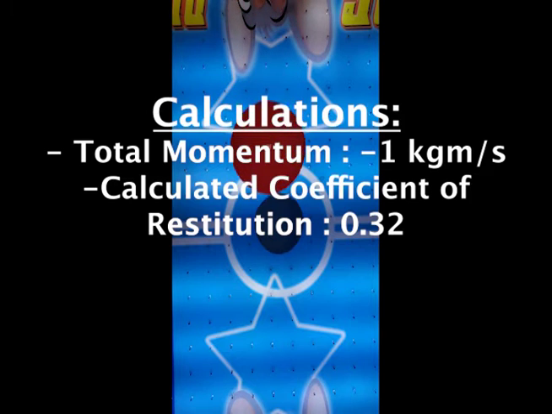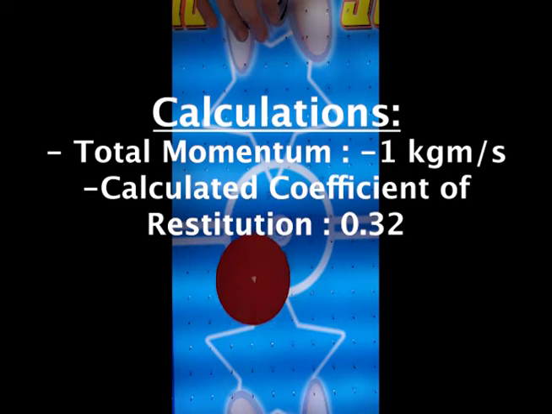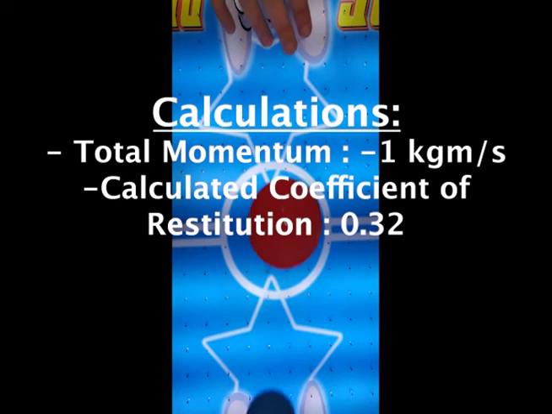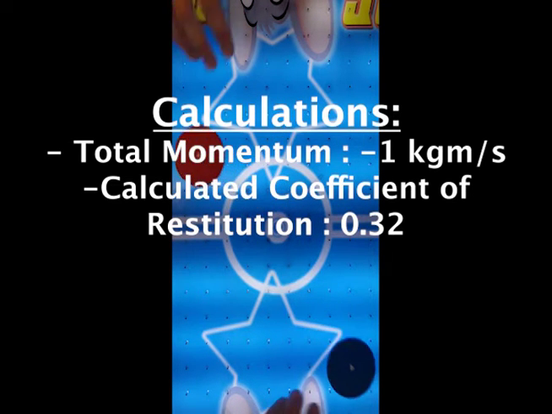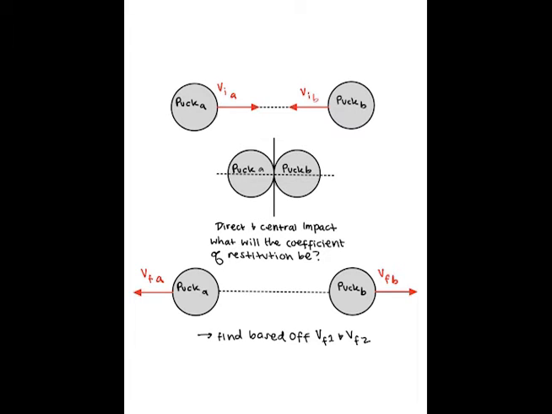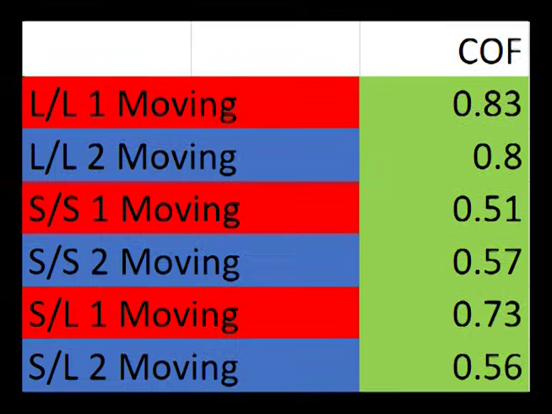After plugging and chugging the values into both of the equations, we got our total momentum to be negative 1 kilogram meter per second and our coefficient of restitution to be 0.32. As you can see in our sketch, the type of impact problem we have is central impact. The dashed line going horizontally across both hockey pucks is called the line of impact, where the forces are exchanged during impact. In the line of impact, we have the normal direction in the center of mass. The solid line that is vertical is called the plane of impact, where there is no exchange of forces.